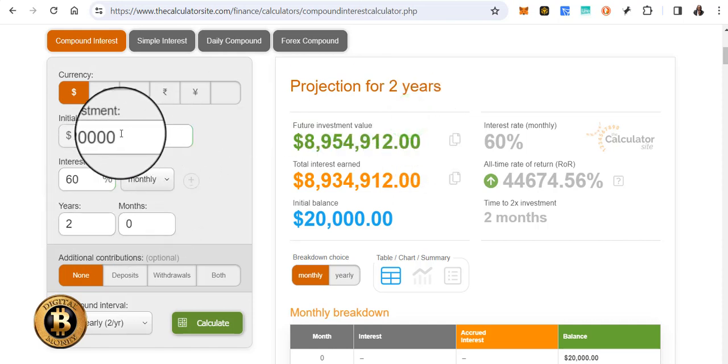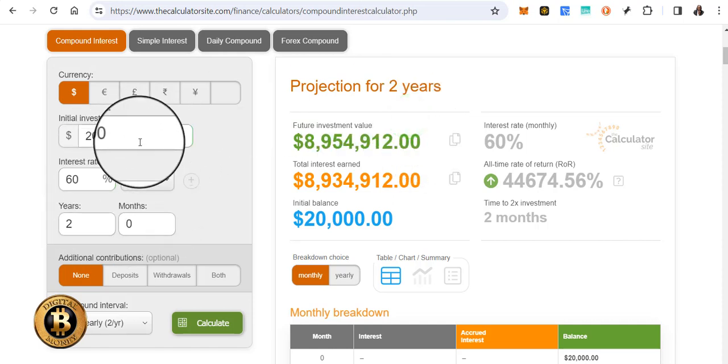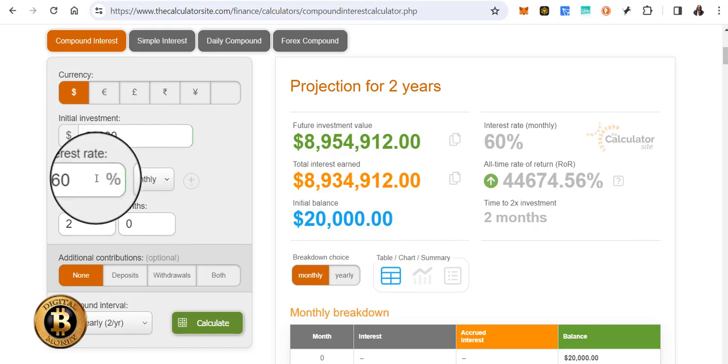So again, on this strategy, for the 60% to be effective for you, or to be able to get that particular return, you have to do 5,000 and above on this strategy. 5,000 and above on this strategy.